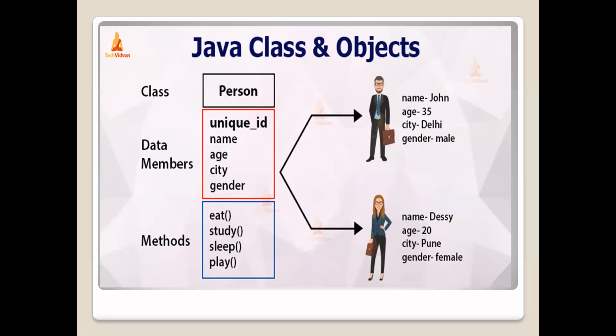While discussing methods, it is said that a method has 4 parts: return type of the method, name of the method, parameters of the method, and method body. Here also, in Java programming, we are going to use the same syntax.